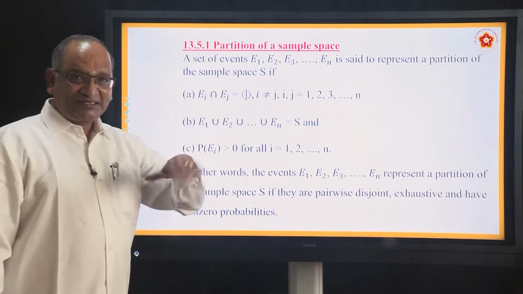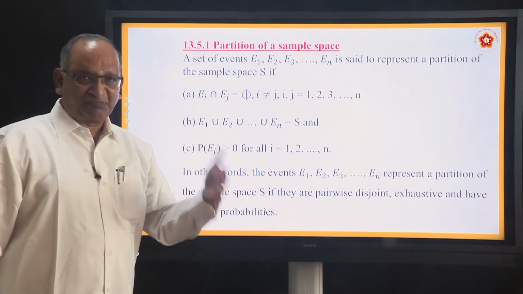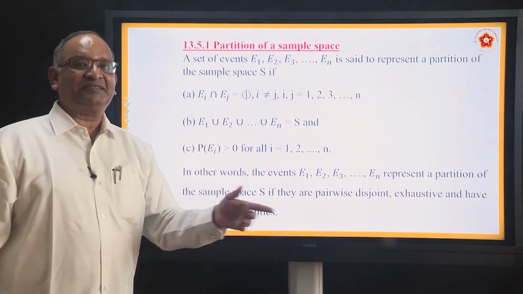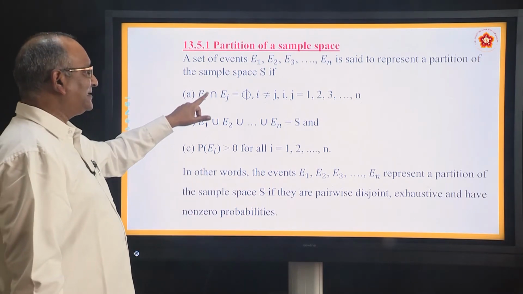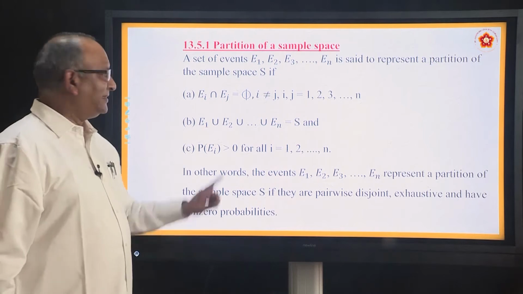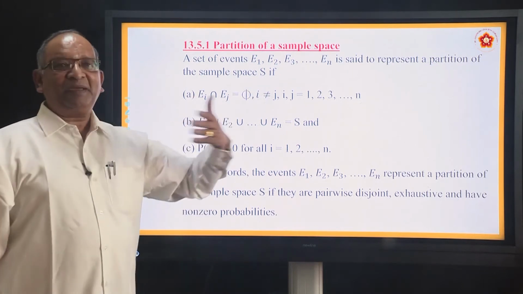And now see each of the conditions he explains. What was the first condition? We said nothing is common between them. That's why he says Ei intersection Ej equal to null set. This i and j can be replaced by any number.